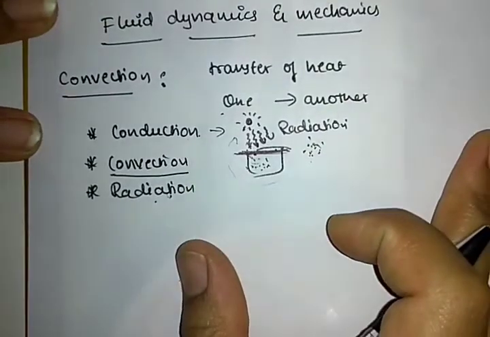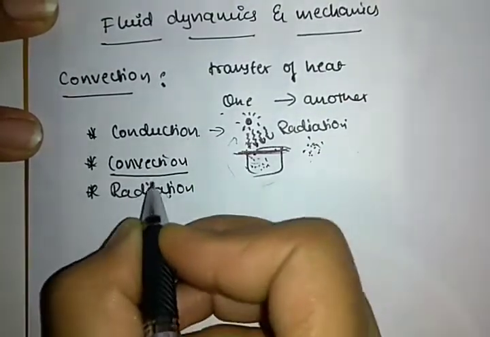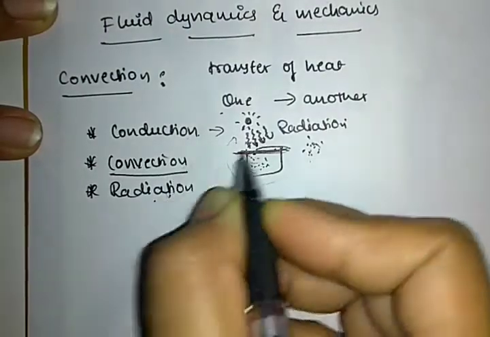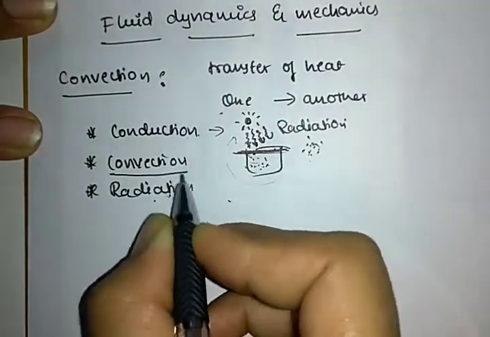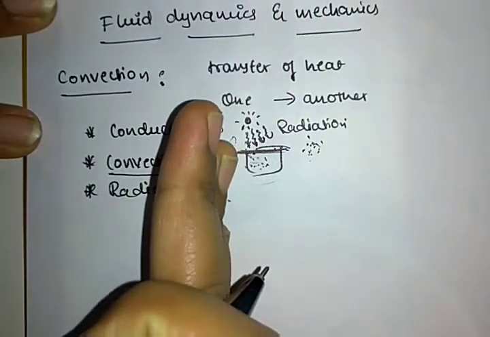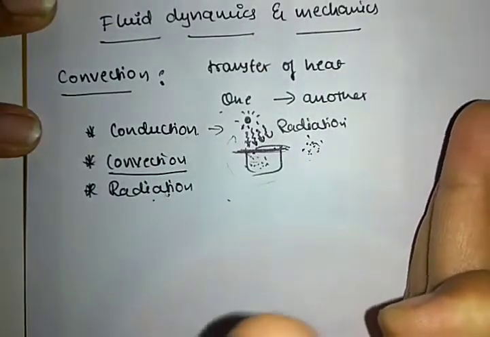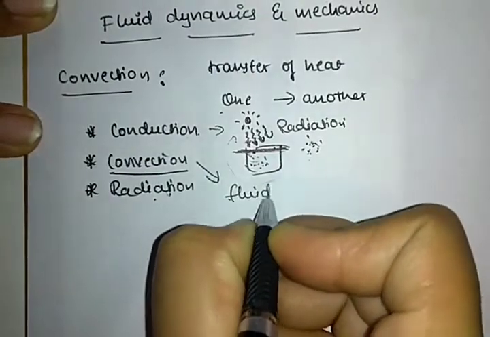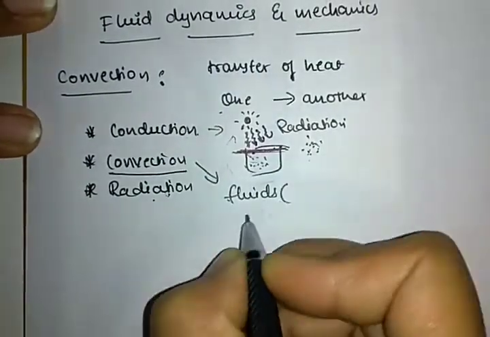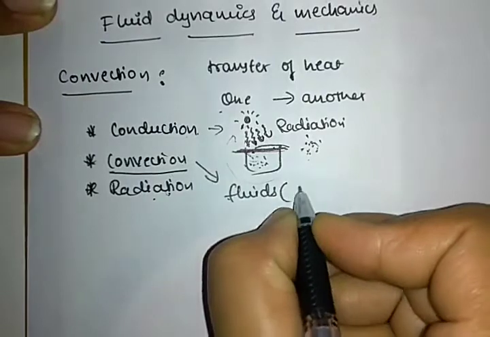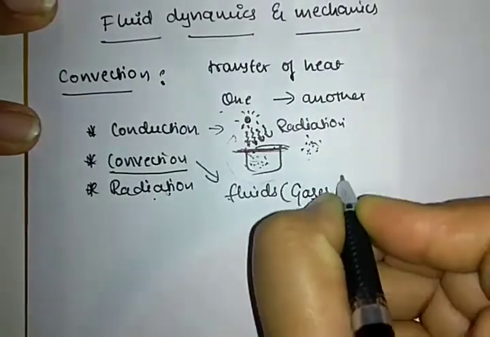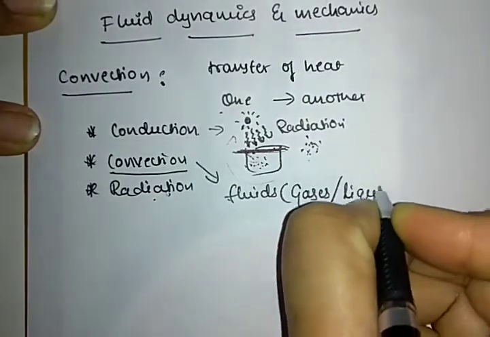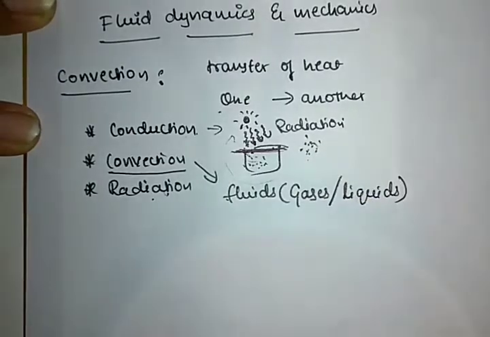Convection means the transfer of heat from one object to another object in the case of fluids. What is meant by fluids? Fluids are nothing but gases or liquids. Again, example in summer.